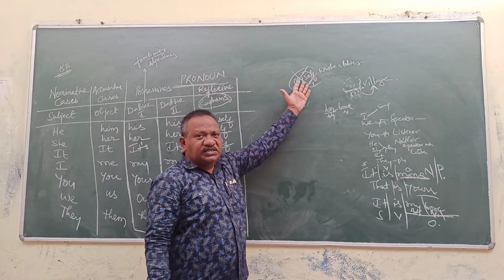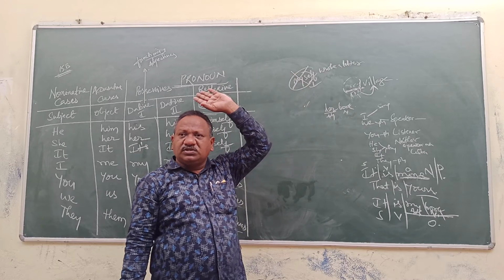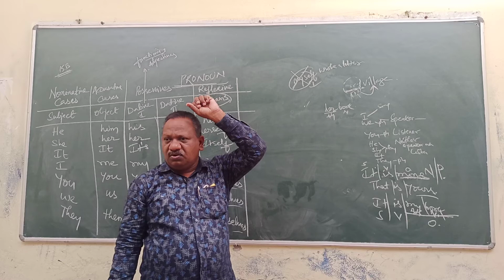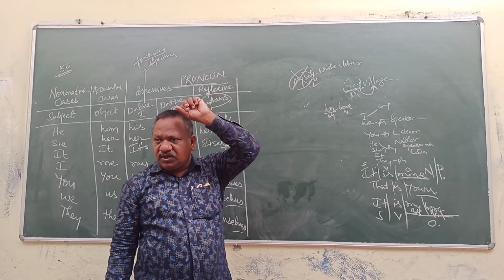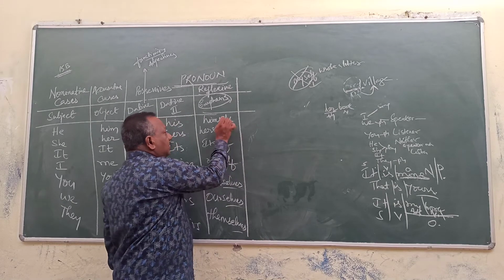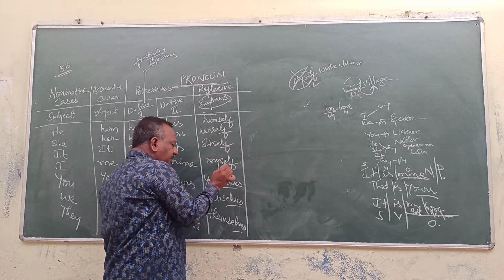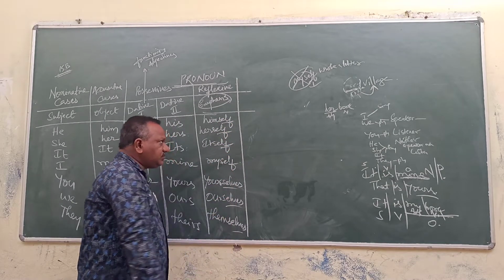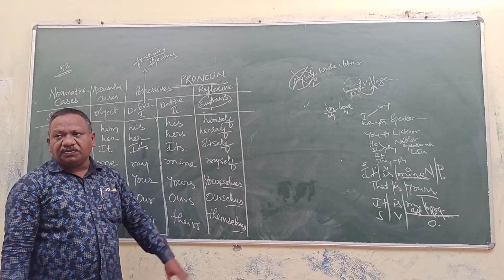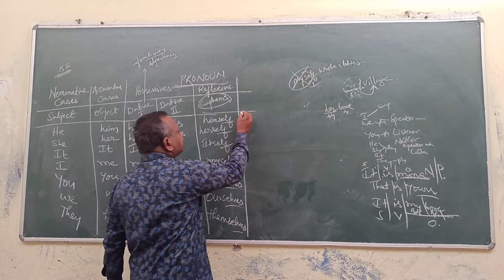But here myself is a reflexive pronoun. Can we use a reflexive pronoun as a subject? No. So himself, herself, itself, myself, yourselves, ourselves, themselves are used only for emphasis. They cannot be written as a subject.